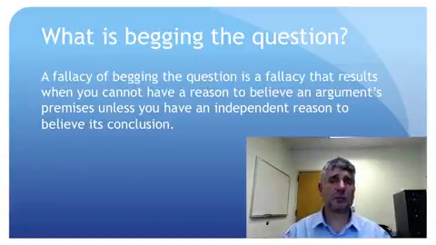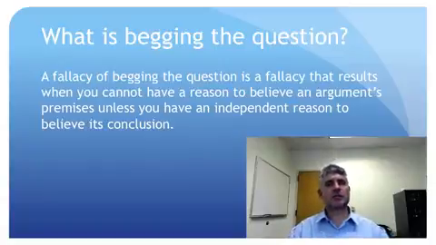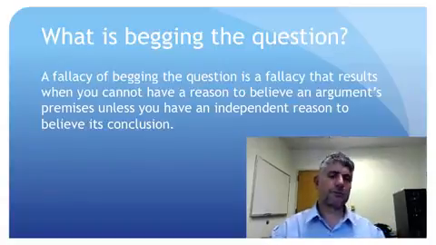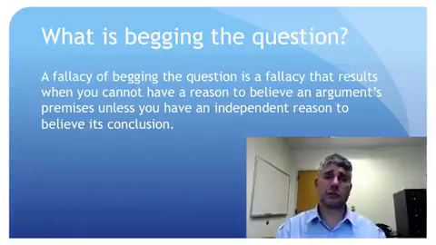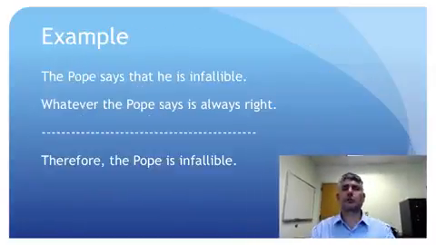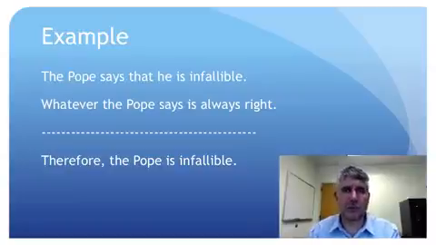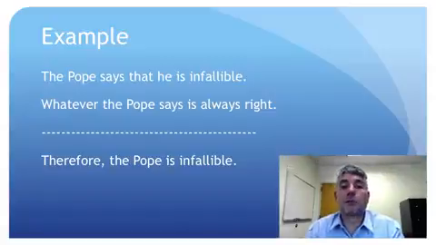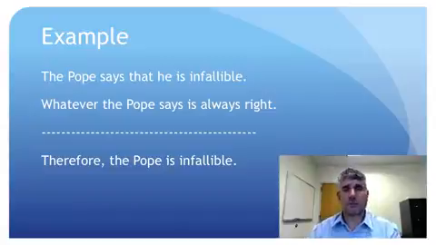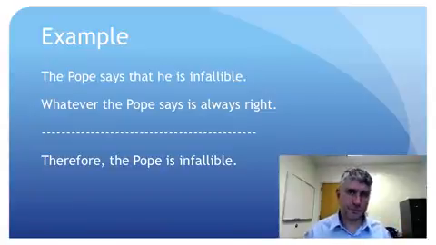Now, what's an example of that? Well, these examples can be a little more subtle, right? Because not all forms of begging the question are circularity. Let me give an example of begging the question that doesn't involve circularity. So consider this argument. Again, it's a simple argument. Premise 1, the Pope says that he is infallible. Premise 2, whatever the Pope says is always right. Therefore, conclusion, the Pope is infallible.